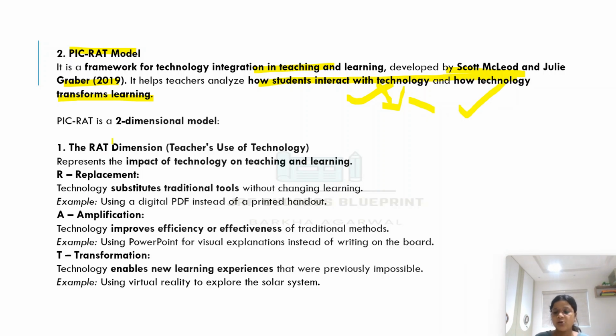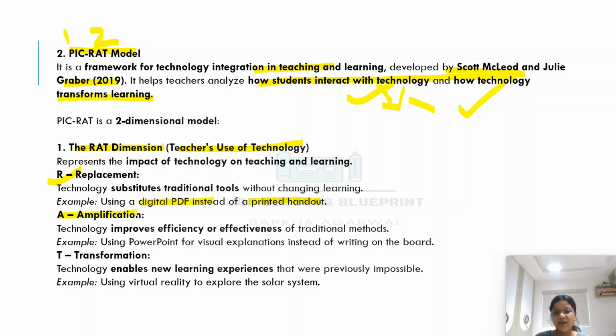There are basically two dimensions of the PICRAT model. Number one is PIC and the second is RAT. The PIC dimension is how students use technology, whereas the RAT dimension is teachers' use of technology. The teacher is using the technology. R stands for replacement. Replacement means technology substitutes traditional tools. For example, we use a digital PDF instead of printed handouts. This is replacement.